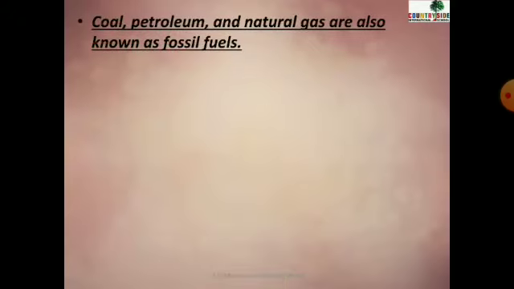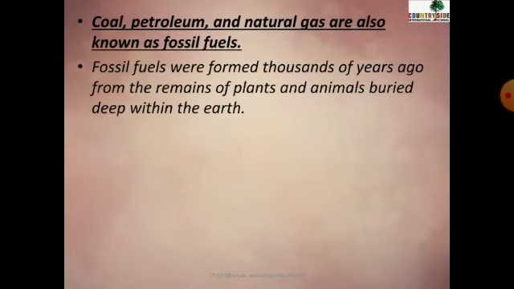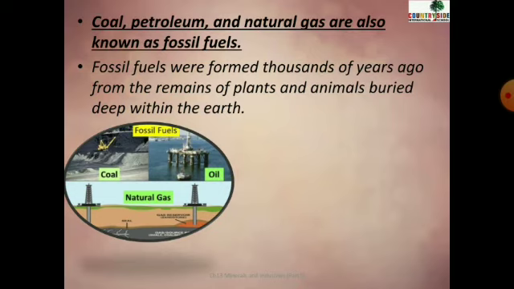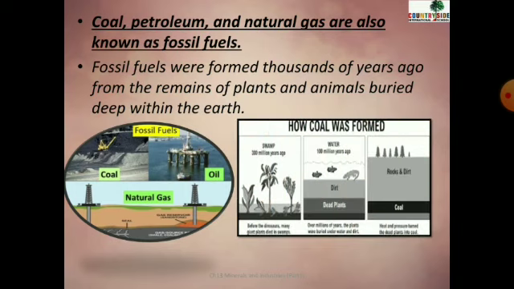Coal, petroleum, and natural gas are also known as fossil fuels. Children, coal, petroleum, and natural gas are also known as fossil fuels. What do we mean by fossil fuels? Fossil fuels were formed thousands of years ago from the remains of plants and animals within the earth.